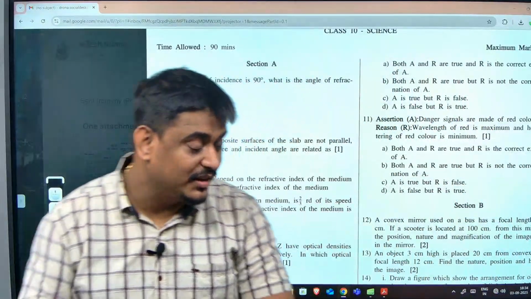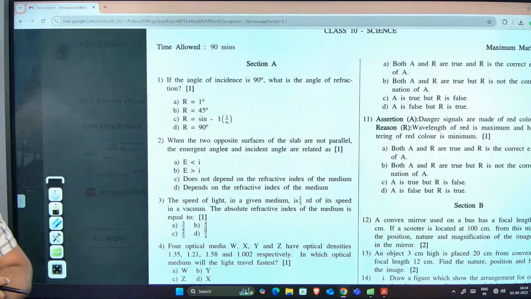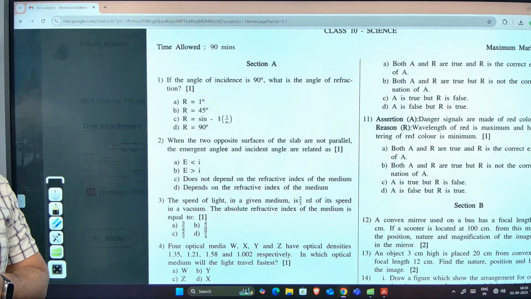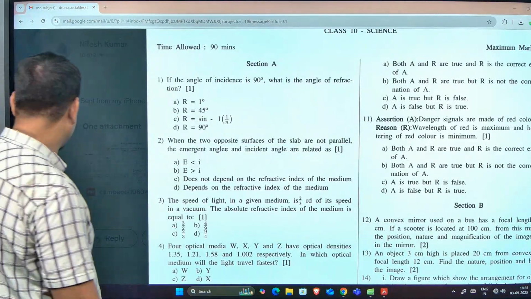Sine inverse of 1 by n. Why? 45. Why? Just like that, then marks also will not come. Just like that, marks will also go.